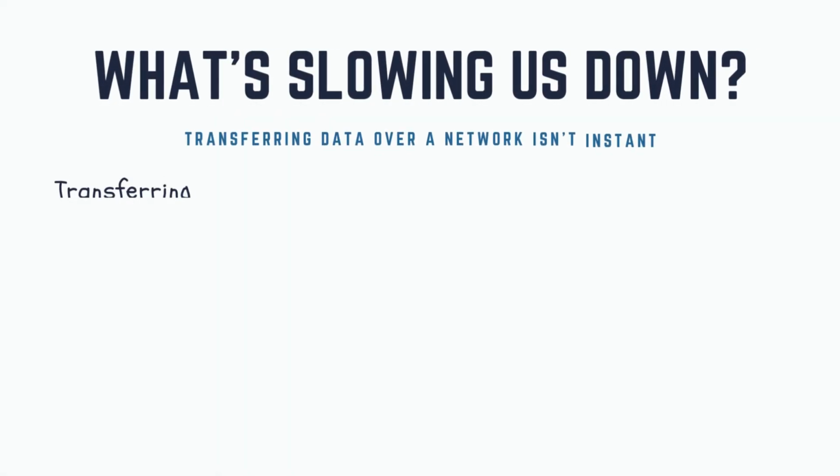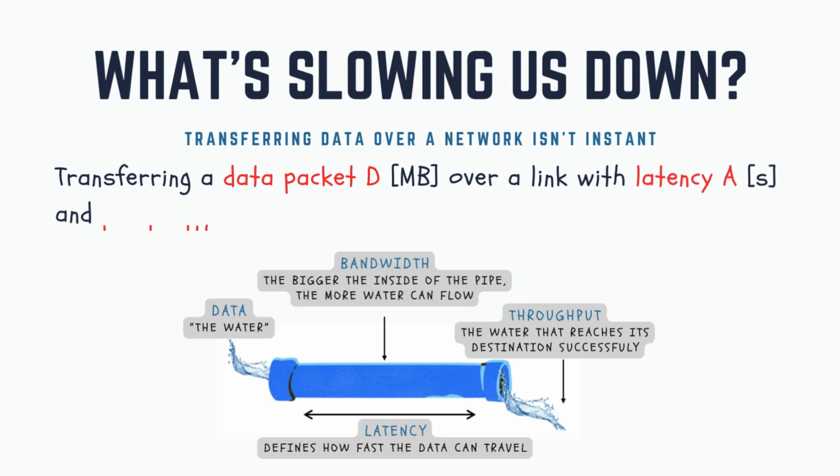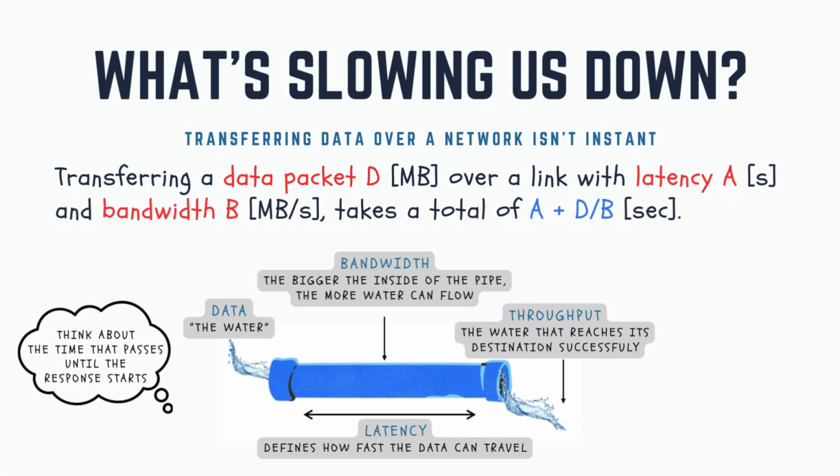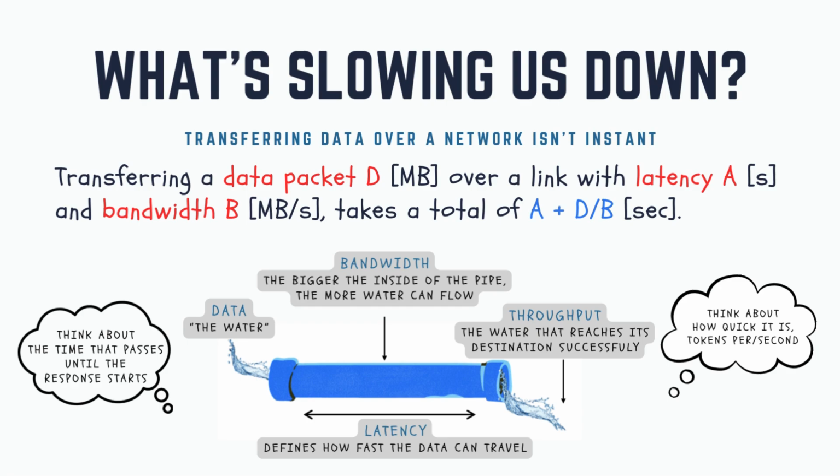Think of data like water in a pipe. Latency is the time it takes for the water to start flowing. Bandwidth is how fat the pipe is. Together, they decide how fast we can move.